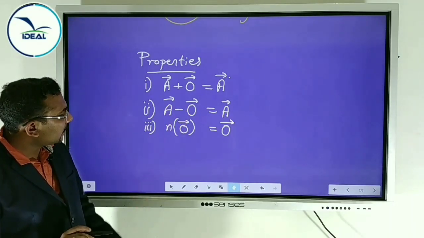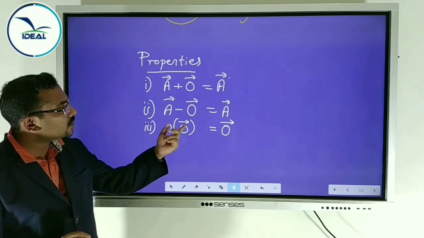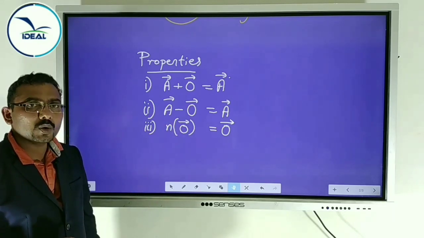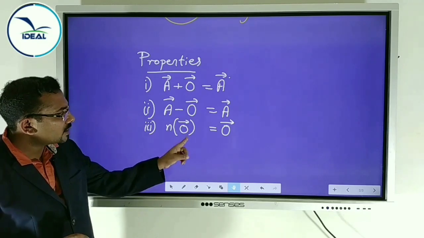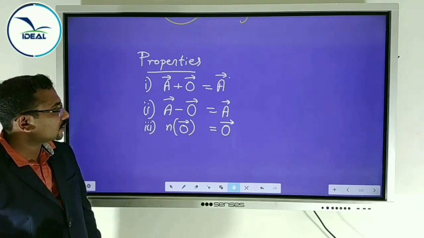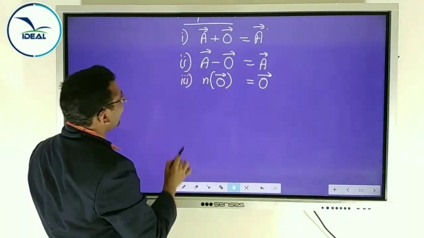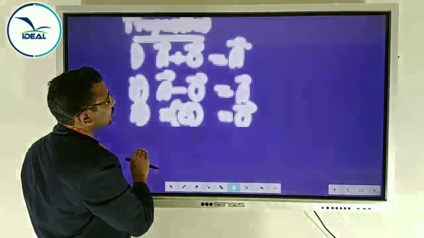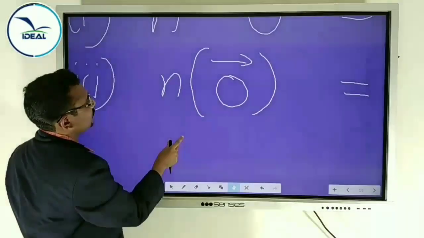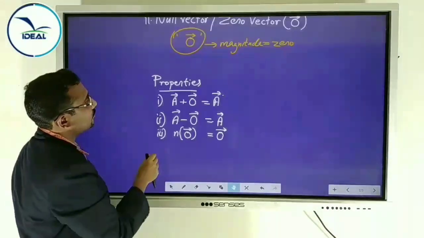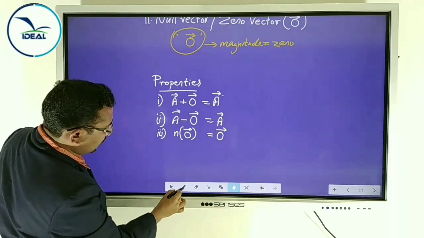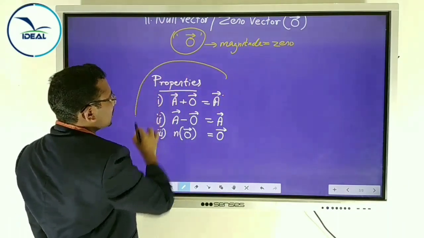And the third property: a number into zero vector is equal to zero vector. Note these properties of zero vector.